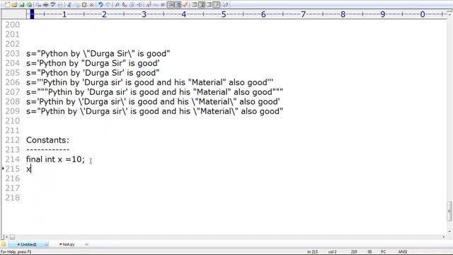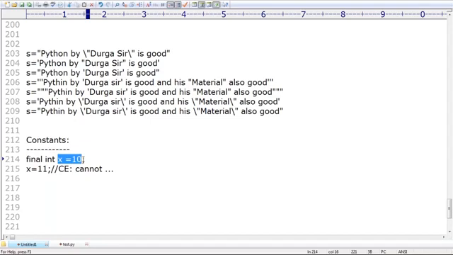By mistake, if any person tries to change it, the compiler will complain. Remember that. We get the error: cannot assign a value to final variable. It is a compile time error in Java. Here this value is final. In its lifetime, the x value is always 10 only. If any person tries to change its value, we immediately get a compile time error.